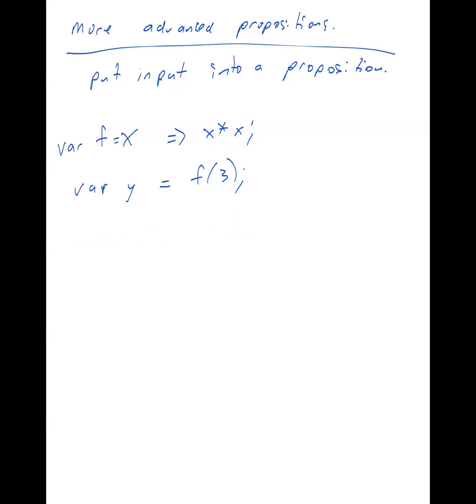All right, so now you know a function is something you can put things into, and it gives you a value back. So you can actually have propositions that are like functions. So what was the letter that we used for a proposition before? The common letters start with the letter P, right? P and Q and stuff like that. That's why they say mind your P's and Q's, because in logic you had to think about P's and Q's. And then P, Q, R, S, and you could even have T, etc.